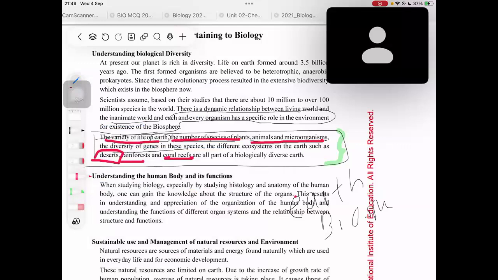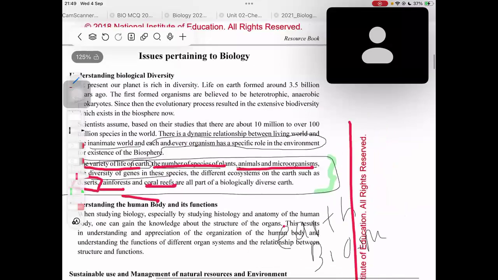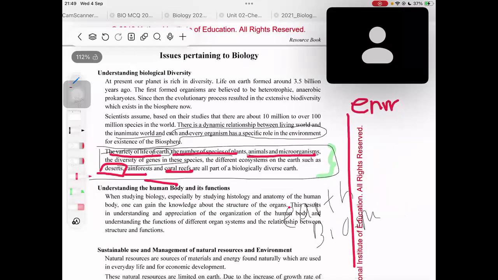since you are 2026 students, they could ask an MCQ from this part for the term test. But for final essay questions, if they ask about different ecosystems, you will have tons of different ecosystems to write, because there you have studied environmental biology. But you all are still 2026 students, so you just have to remember these three different ecosystems. What are they? The deserts. The desert is a type of ecosystem. Rainforests are also another type of ecosystem, and coral reefs are also another type of ecosystem.